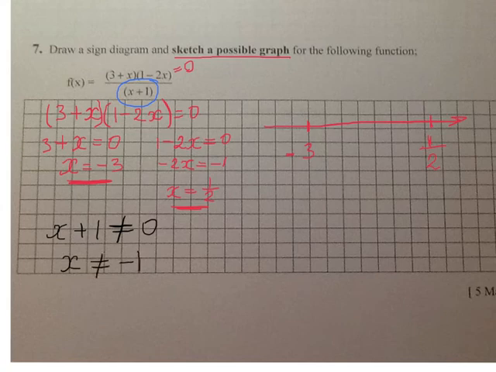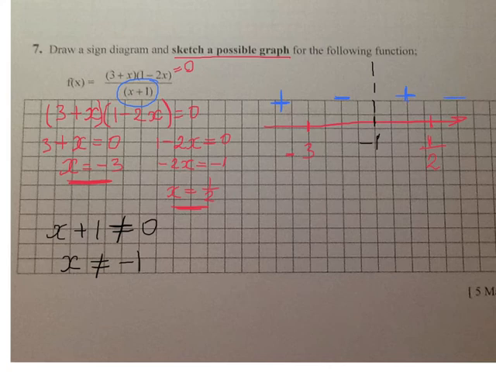This is my other point, which is -1, and the function is not touching or crossing this point. It's an asymptote. Now the same rule, plug in a number which is less than -3, let's say -5, and you will find out that this one is positive, this one is negative, this one is positive, and this part is negative.